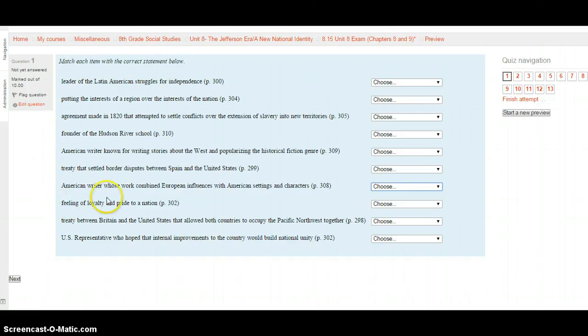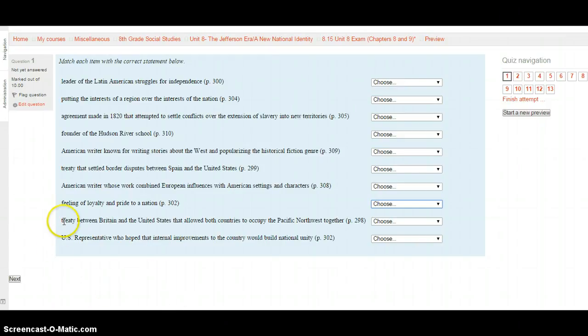What is the feeling of loyalty and pride to a nation? The definition for that is on 302. Once you get there, here's your choices. Missouri Compromise, Thomas Cole, sectionalism, the Adams-Onis Treaty, Henry Clay, James Fenimore Cooper, the Convention of 1818, nationalism, Simón Bolívar, or Washington Irving.